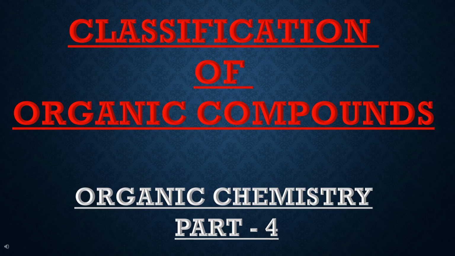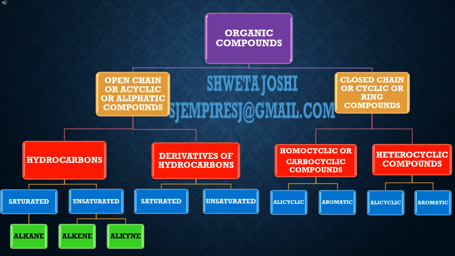Hello everyone. In this video, we are going to cover classification of organic compounds. Organic compounds are classified into following two main categories. First one is open chain or acyclic or aliphatic compounds, and second one is closed chain or cyclic or ring compounds.